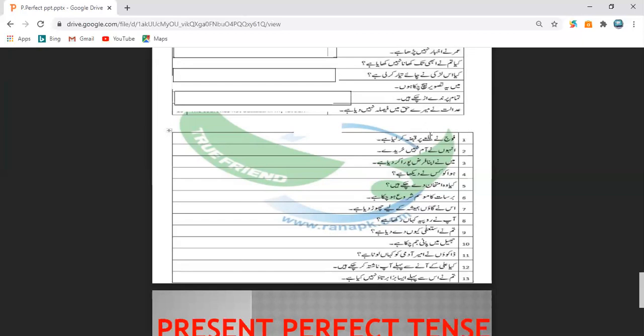F-O-R-T, fort. Okay. It's not a palace. It's not a castle. It's a fort. Killa means fort. Now come to the next sentence. उन्होंने आम नहीं खरीदे. Students, can you see this sentence in this column? उन्होंने आम नहीं खरीदे. Do you think that it is a present perfect sentence?